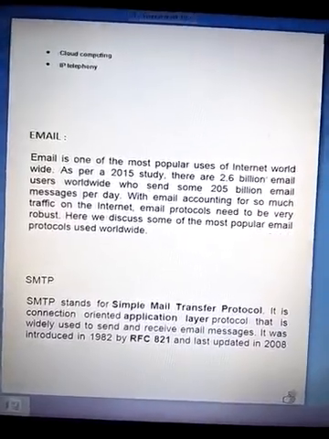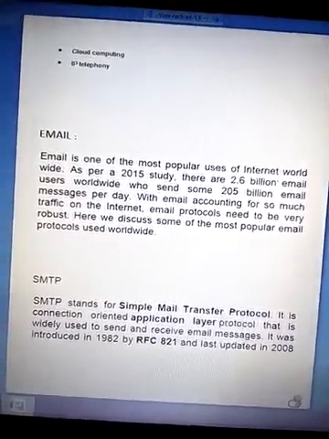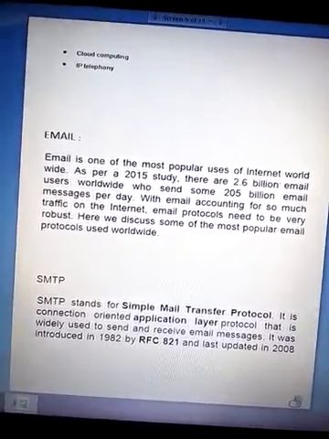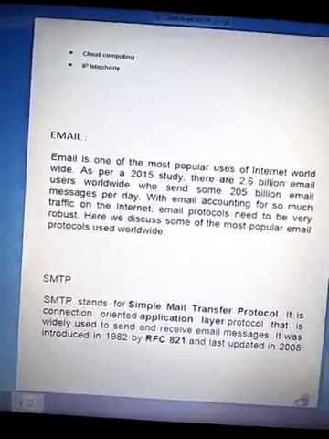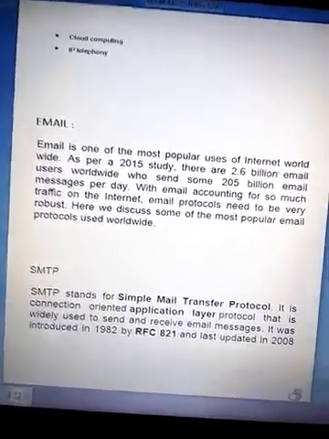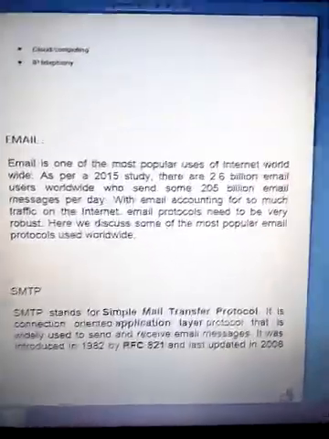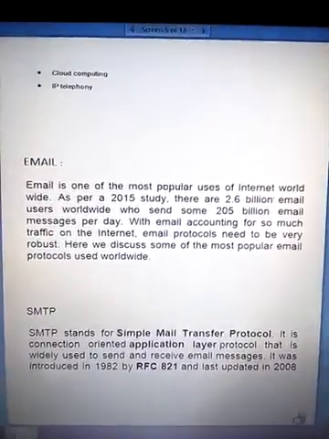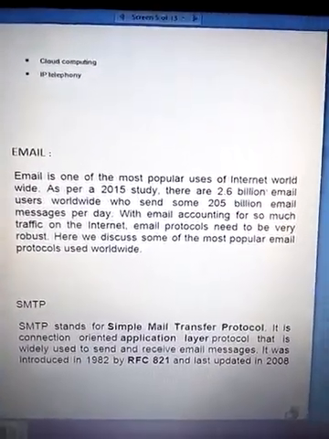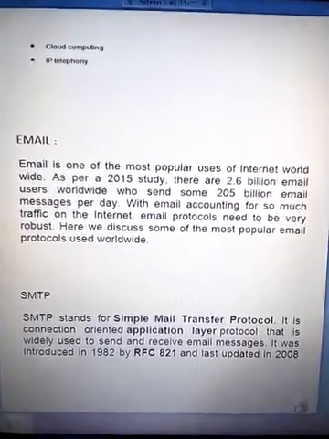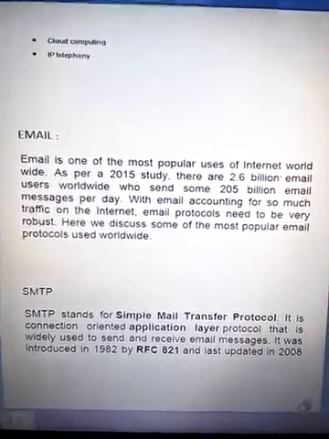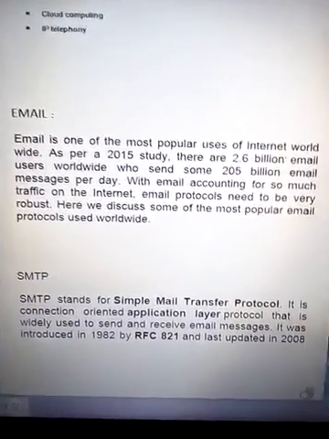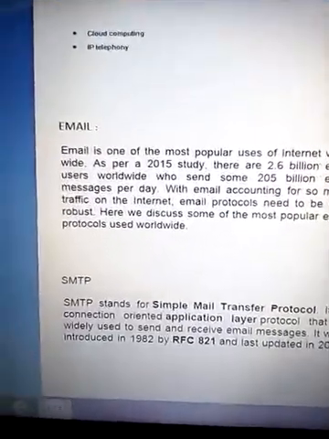Connection oriented means that if we want to connect with someone, at that particular time this connection will be available, and after that work has been completed, it will be disconnected automatically. Again, if you want to connect, the connection will be established again. That is widely used to send and receive email messages also. It was introduced in 1982 by RFC 821 and last updated in 2008.